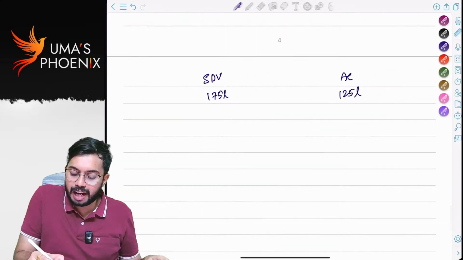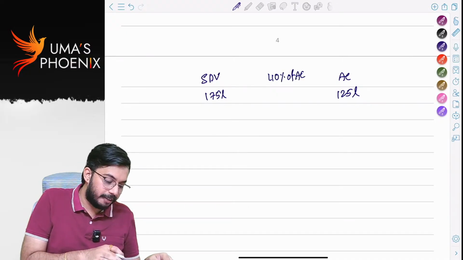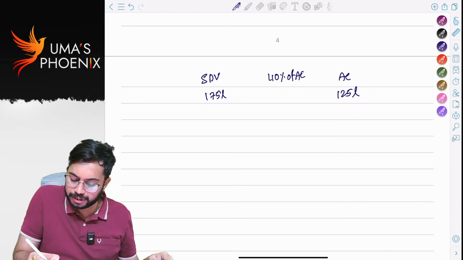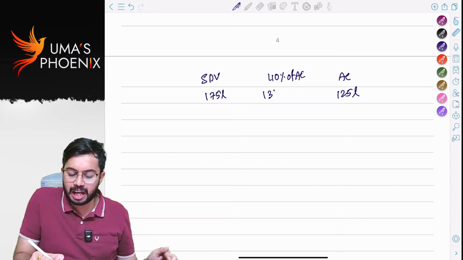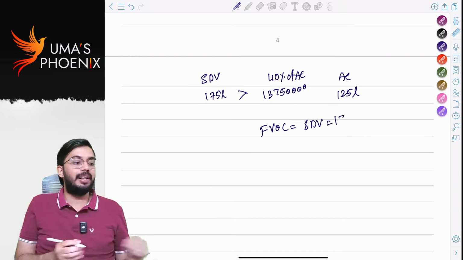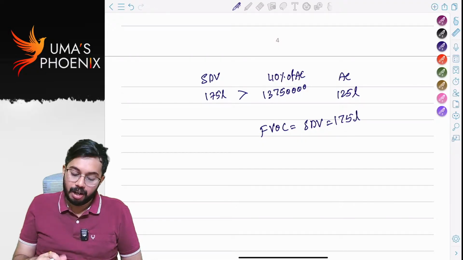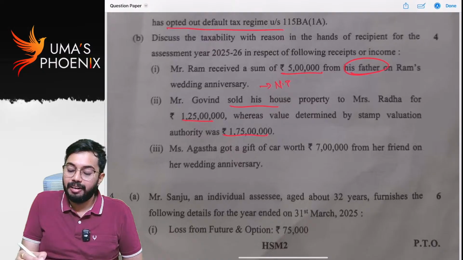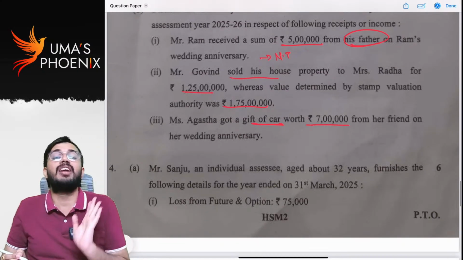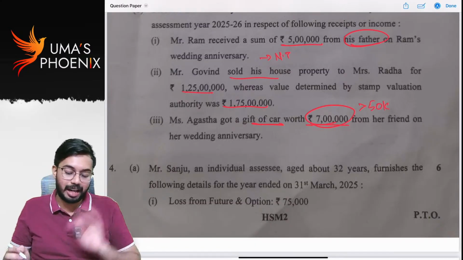Now the stamp duty value should be compared with 110% of actual consideration. 125 lakhs into 110%, 1 crore 37 lakh 50,000. So the stamp duty value is greater than 110% of actual consideration. Full value of consideration is equal to stamp duty value, which is 175 lakhs. Agastha got a gift of a car. See, the car value is greater than 50,000, but a car is not covered under the definition of property. So whatever car is received, that is not taxable.